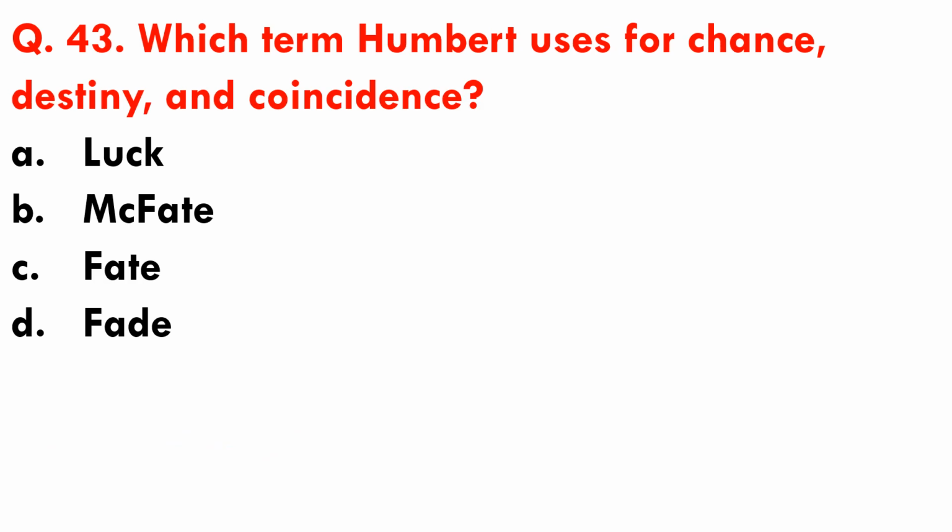Question number 43. Which term does Humbert use for chance, destiny, and coincidence taken together? Options are A. Luck, B. Macfate, C. Fate, D. Fade. So Humbert calls Macfate a term which means all of these, that is chance, destiny, and coincidence.